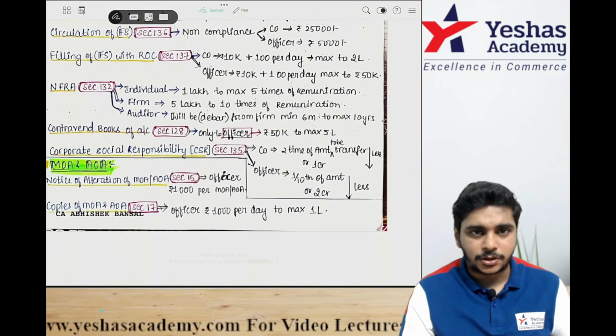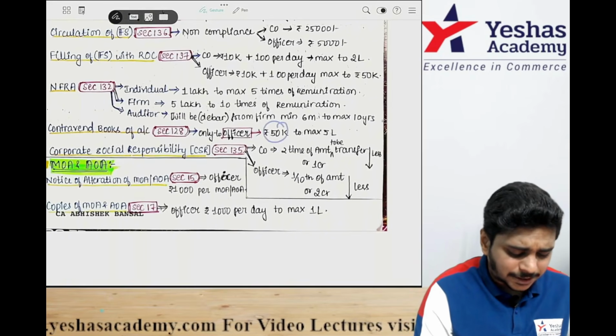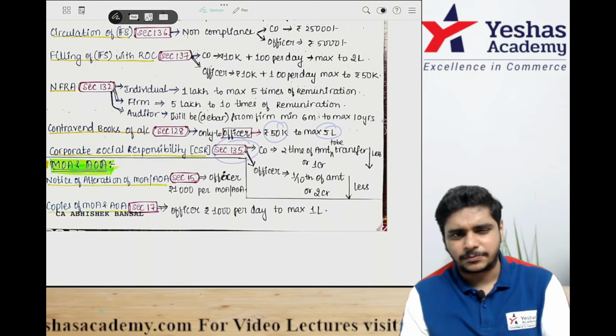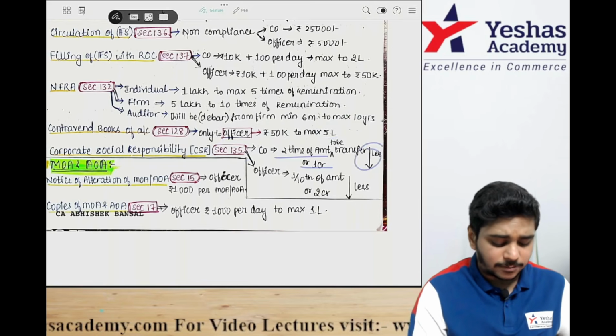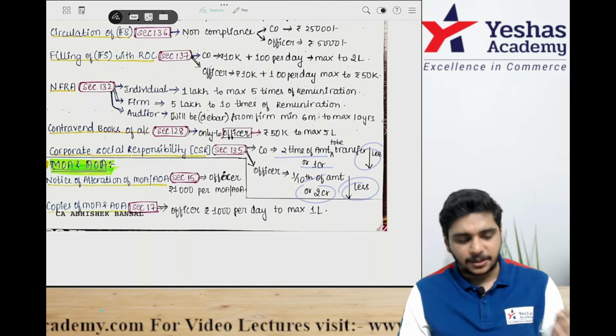In case of contravention of section 120, minimum 50,000, maximum 5 lakh. In case of 135, section 105, if you can remember it's okay, or else you can skip this penalty. 2 times the amount to be transferred, or rupees 1 crore, whichever is less. Officer may be liable for 1/10 of the amount, or 2 crores, whichever is less. This is the 135 penalty.